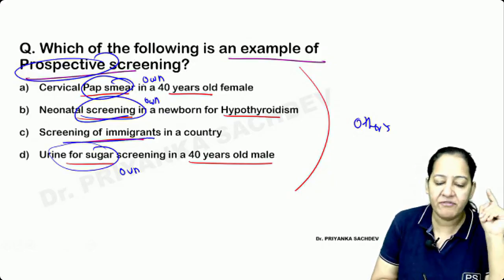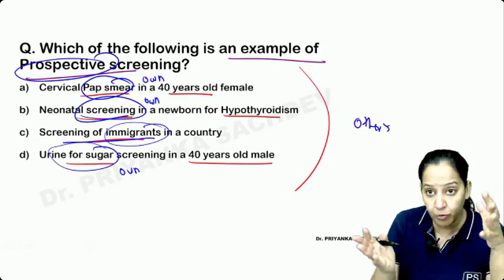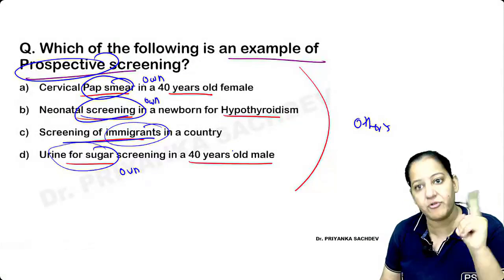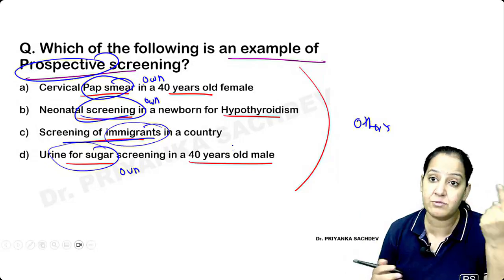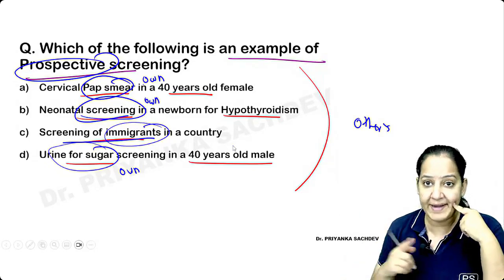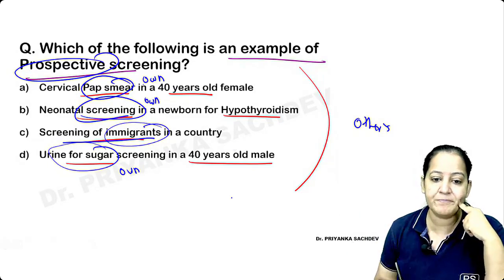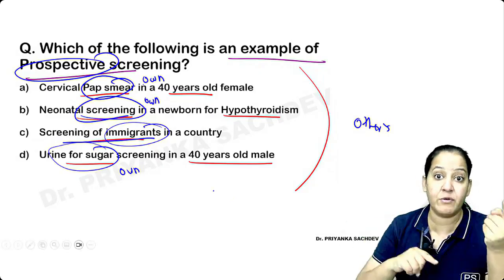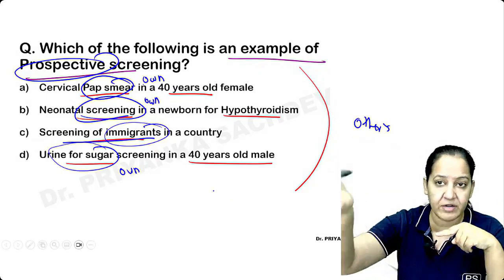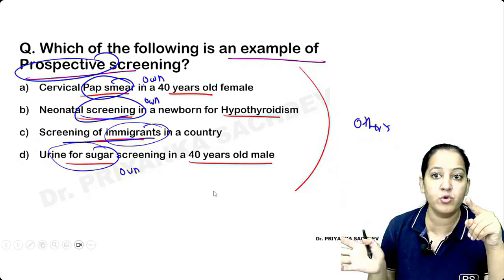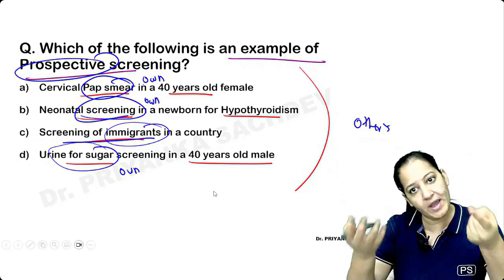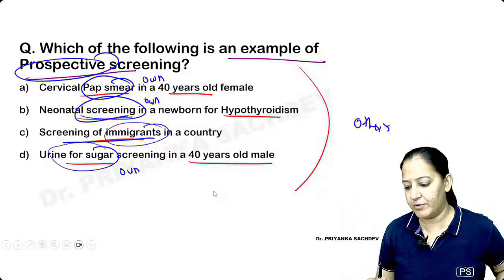But we are screening the immigrants. What are immigrants? The new people coming into your country, right? So we are screening them for our country's people so that they do not carry any disease from another country. Like during COVID, at the international airport, we were screening the immigrants. Any person with COVID positive cannot travel from one country to another. This is for the benefit of their country's people. COVID positive patients they don't allow in anyone's country. So this is not for the person who has it, but for others' benefit we are doing.